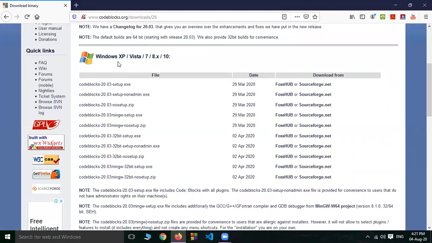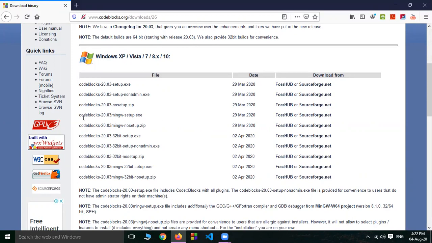Now see, Windows XP, Vista, 7, 8 or 10. Now this one is only the editor, codeblocks 20.03 setup.exe, only editor. We already know that MinGW is a compiler, so we combine this editor as well as compiler in one setup.